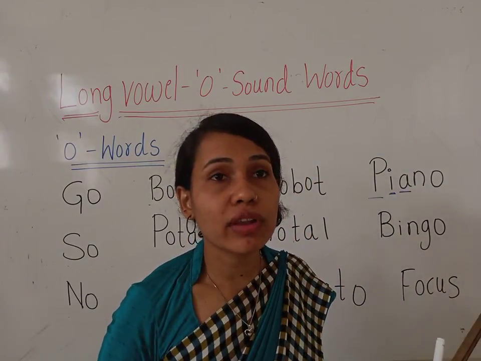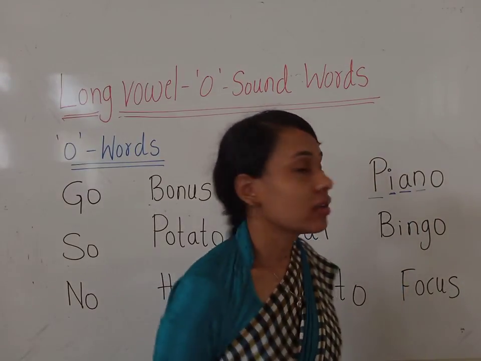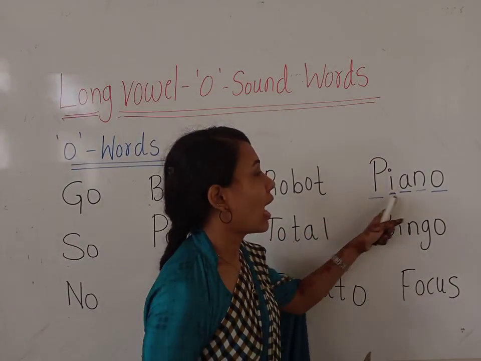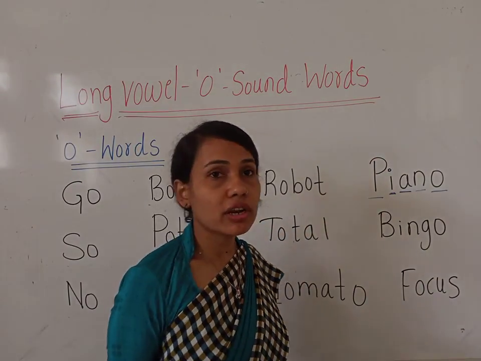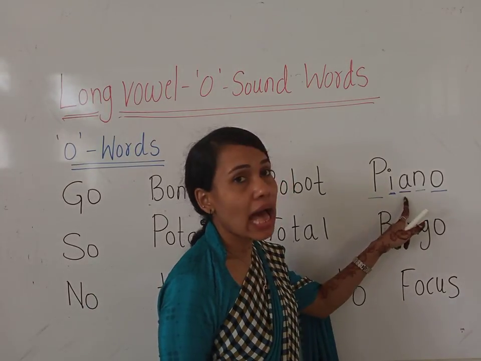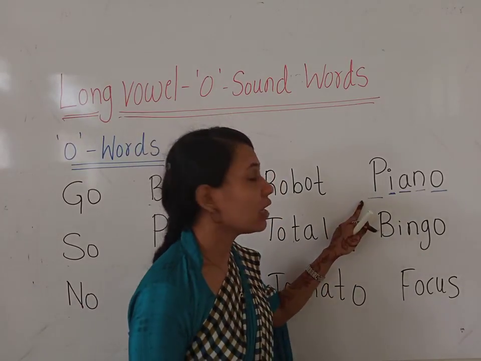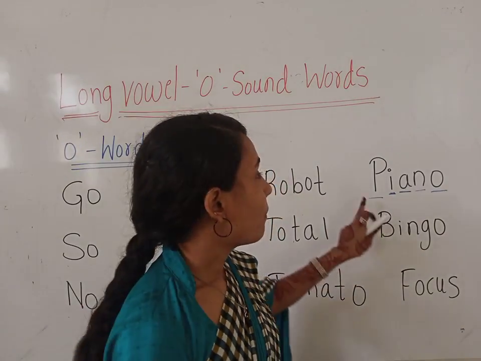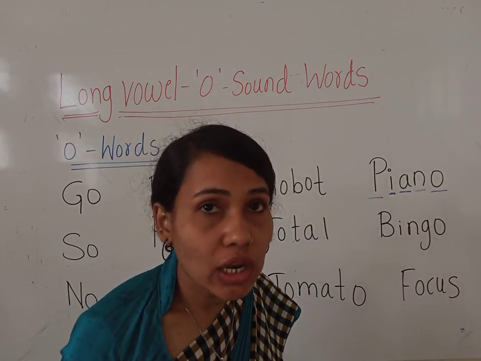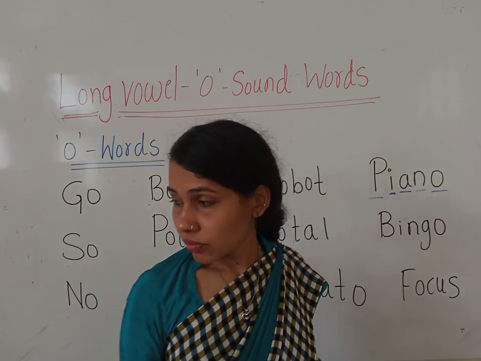A. Short vowel A sound. A. And here N. N. And long vowel O. O. Piano. Okay, children, how do we read it? Piano. P, I, A, N, O. Piano. How do we read it? Piano. P, I, A, N, O. Piano.